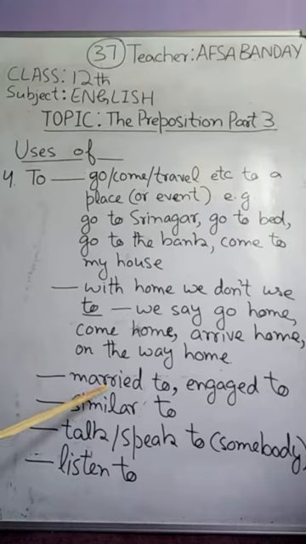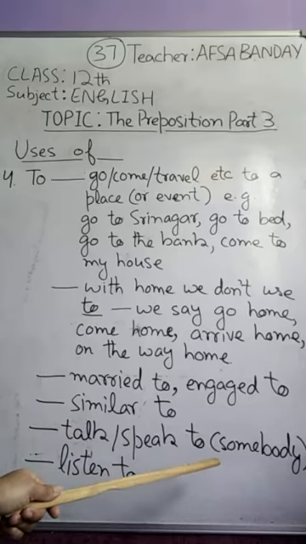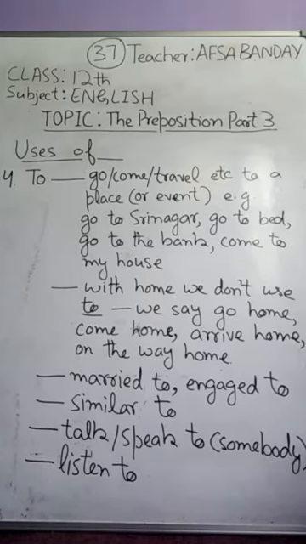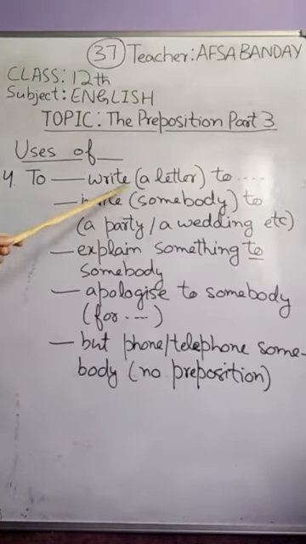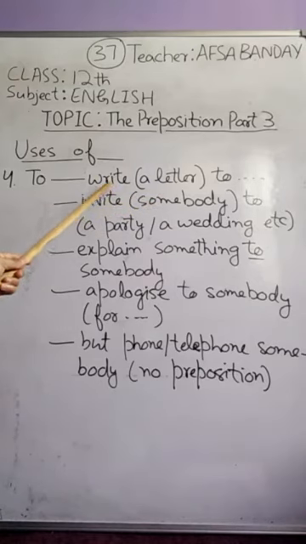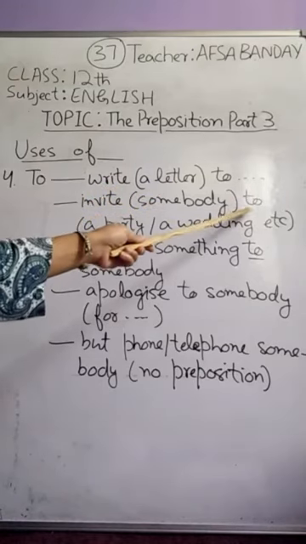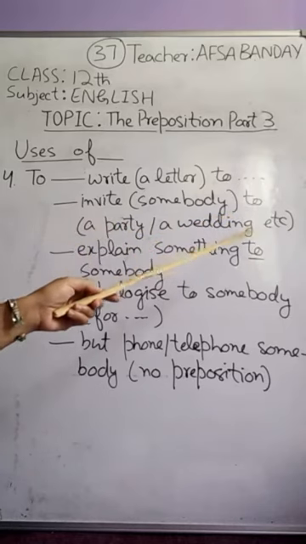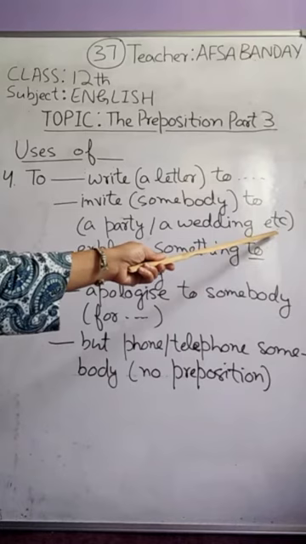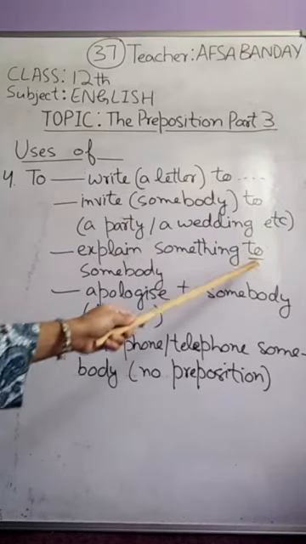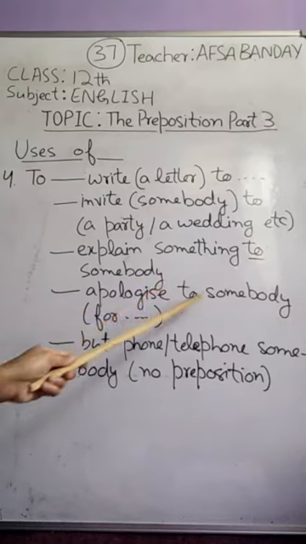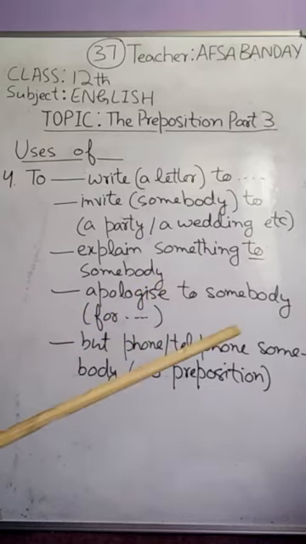Similarly, we say married to. She's married to him, engaged to, or we say similar to, talk or speak to somebody, listen to. Similarly, we say write a letter to. So with write also we use to. Invite somebody to a party, a wedding, a picnic, a get together, etc. Explain something to somebody. Apologize to somebody for something, for this thing or that thing.